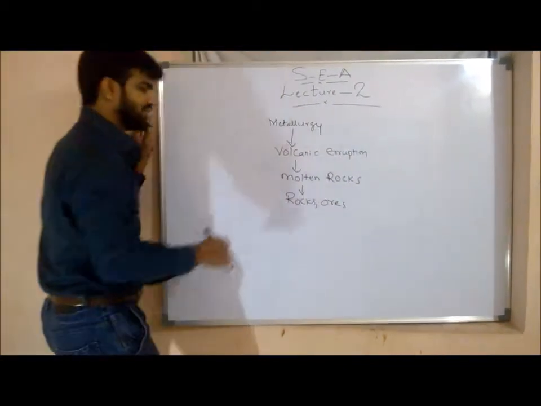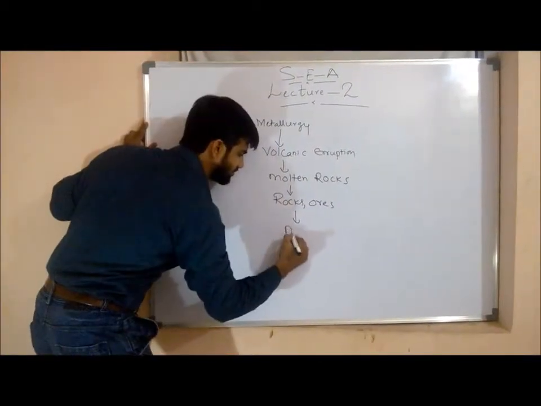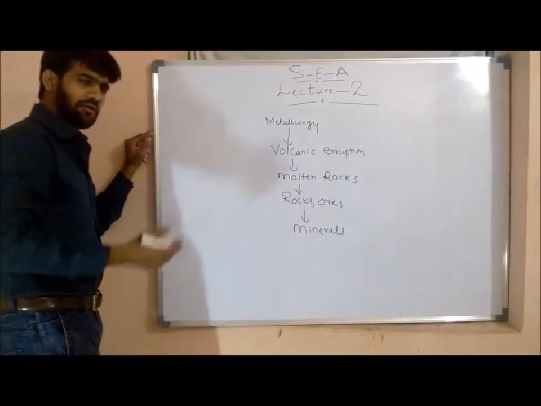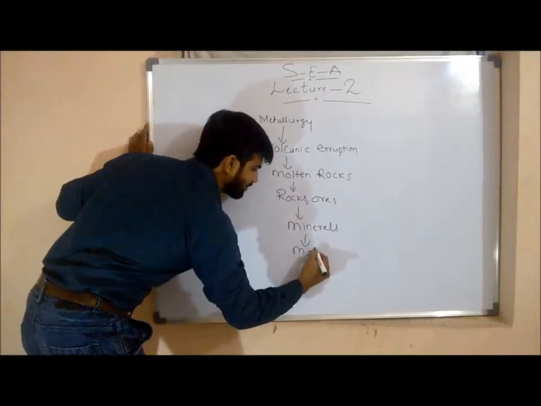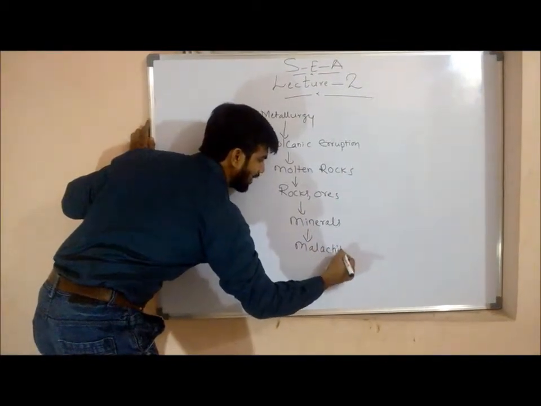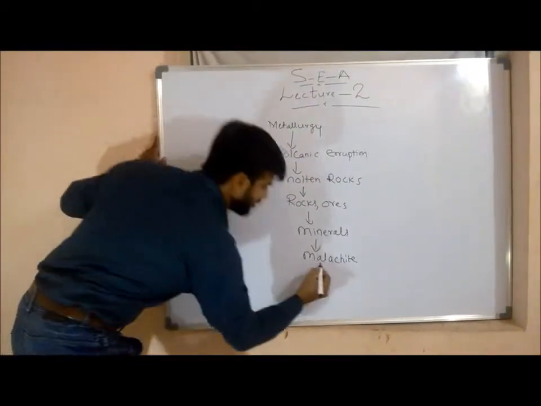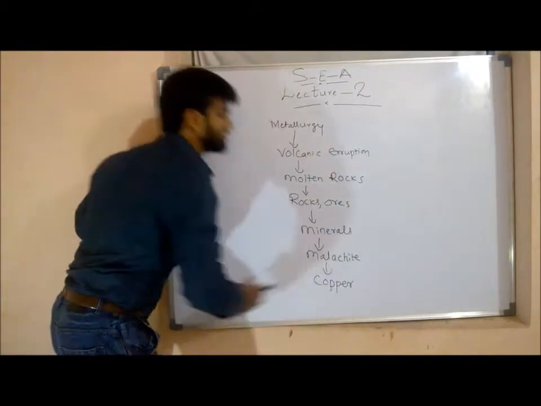Fine. These rocks and ores are a combination or composition of minerals. Many kinds of minerals were there. Especially we discussed the mineral malachite. Why malachite? Because from there we get the most famous conductor, that is copper. We extract copper from the mineral named malachite.